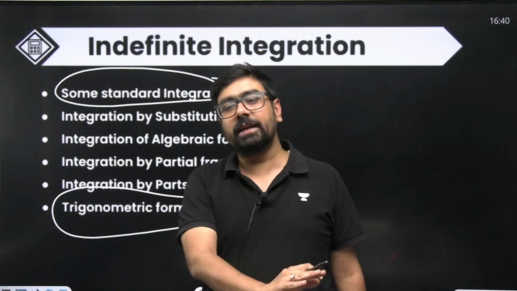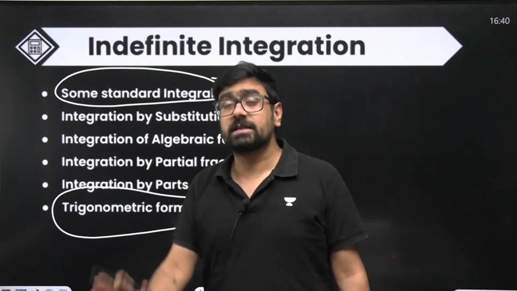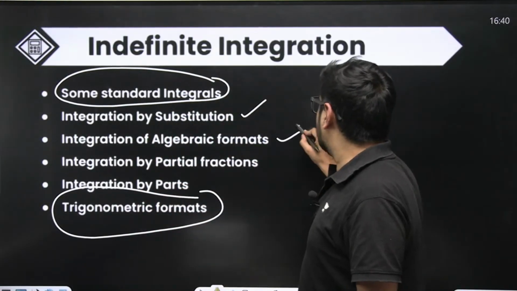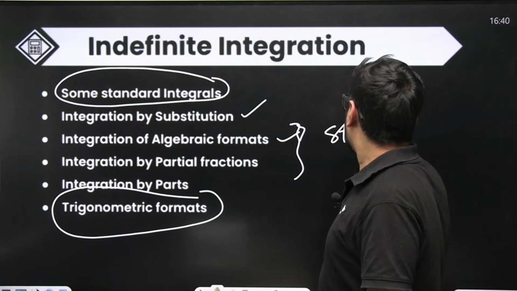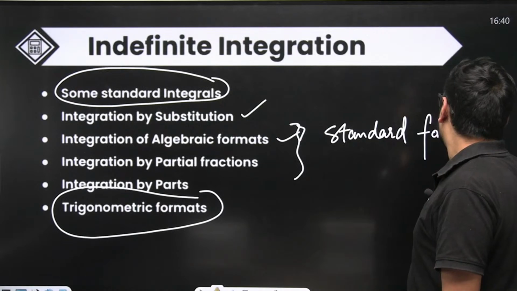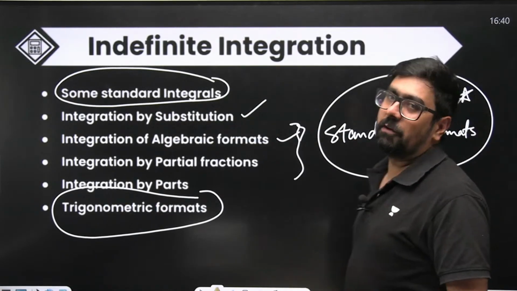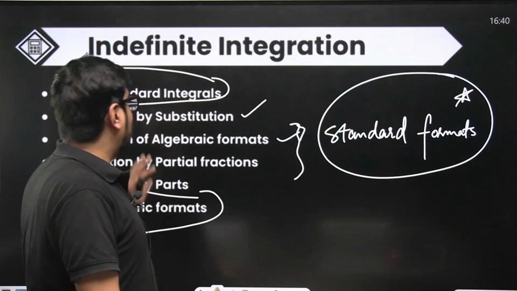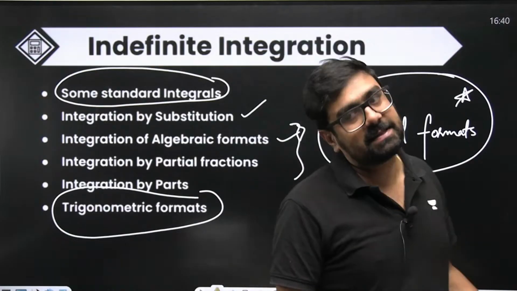From the last 2-3 years, you'll see that a lot of trigonometric formats are asked. Trigonometric formats specifically, all the standard formats are very very important in this chapter. This chapter is totally about the standard formats, totally, right? Integration by substitution definitely is going to build the foundation to even apply the standard formats.